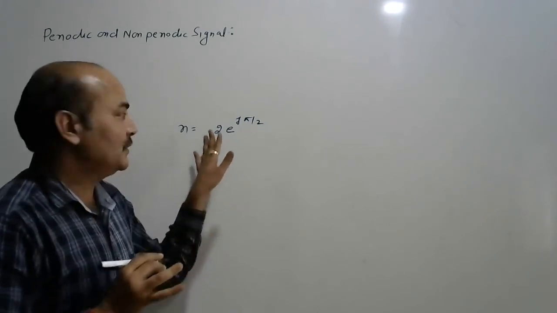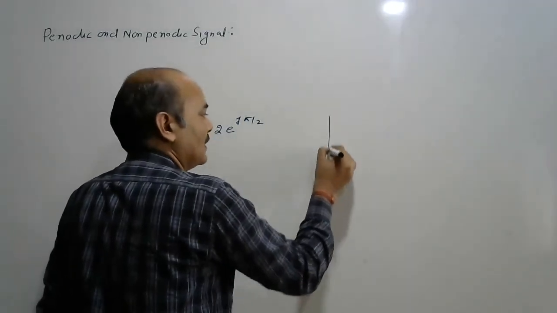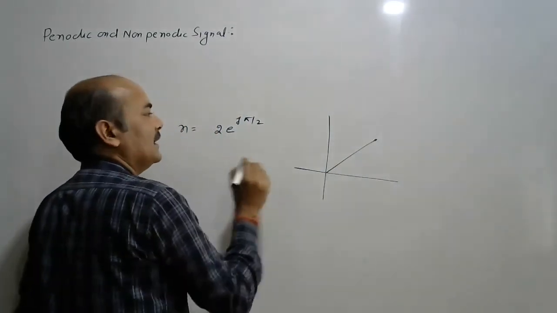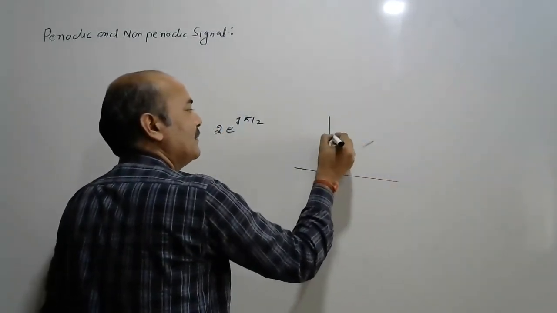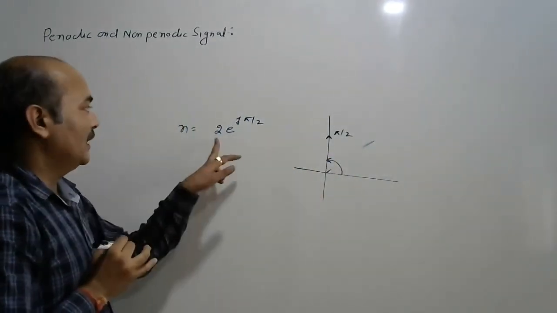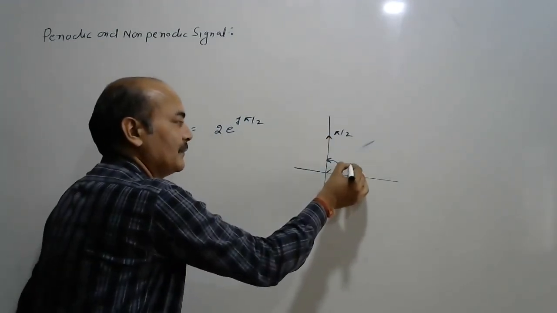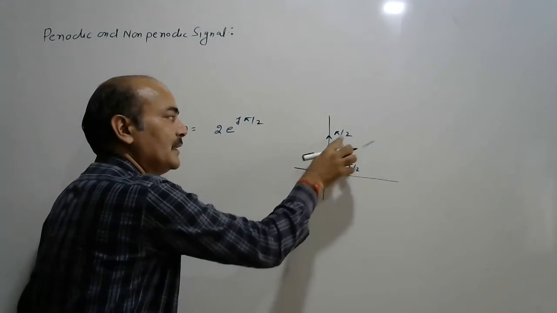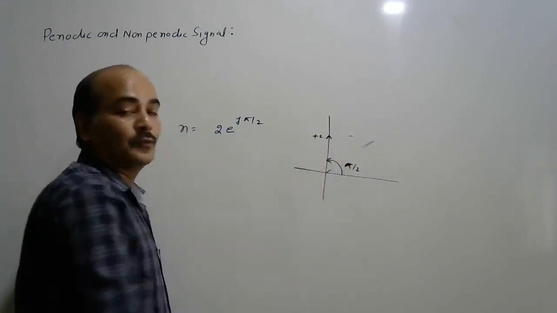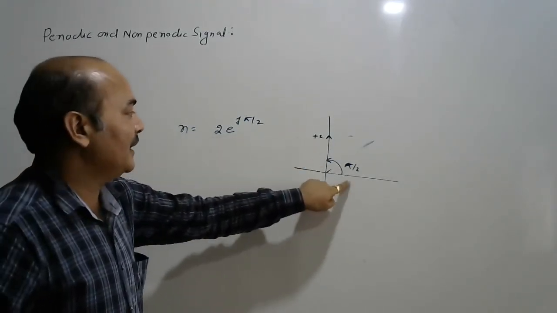This means the magnitude of the signal is 2 and it is making an angle pi by 2 with the x-axis. Okay, e to the power j pi by 2. So this angle is pi by 2, and the angle is always taken anti-clockwise, and its magnitude is 2.